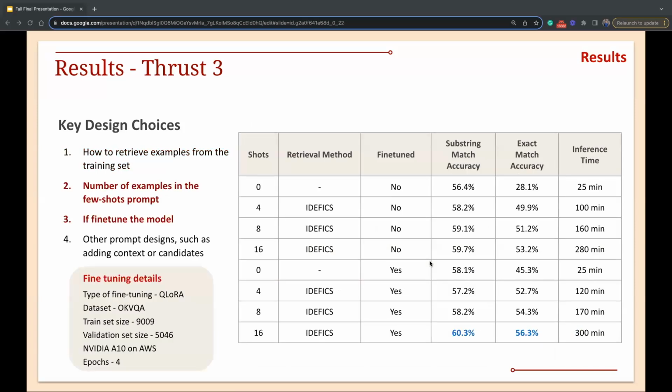Here I also show the experiments with different numbers of examples, with or without the fine-tuned model. We can see both fine-tuning and adding more examples help the performance. However, as we add examples, you can see in the last column that the inference time increases dramatically, because longer prompts take the large model longer to process. So there's a trade-off between accuracy and cost, considering the limitations in real scenarios.